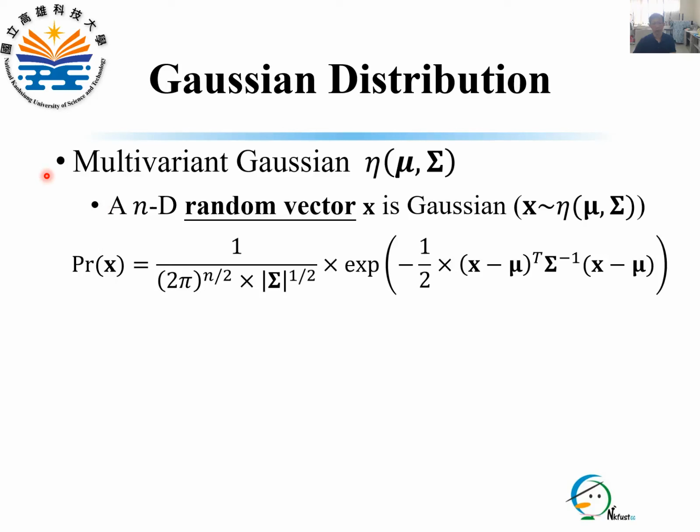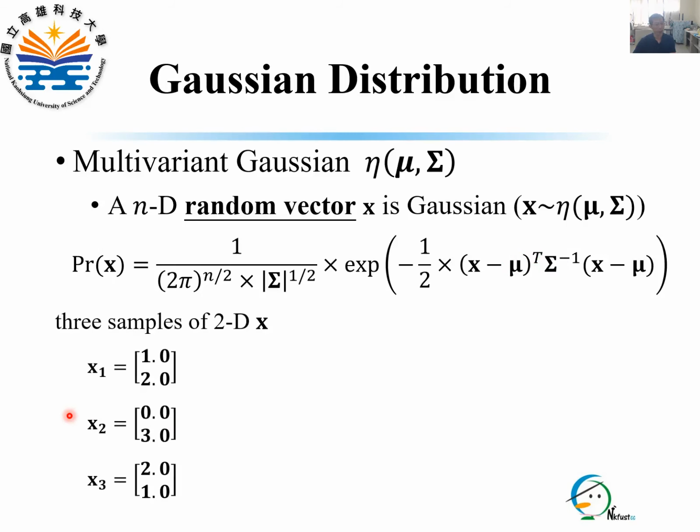Next, we introduce the multivariate Gaussian. For an n-dimensional random vector X, it is Gaussian if its probability density function satisfies this equation, where mu is the mean vector and sigma is the covariance matrix.